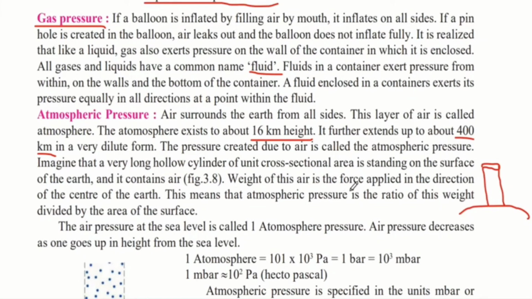Weight of this air is the force applied in the direction of the center of the earth. So all this air would be force that is applied in the direction of the center, that is towards the earth. This means that atmospheric pressure is the ratio of its weight divided by the area of the surface. Earlier we had studied that pressure is equal to force upon surface area, so here the atmospheric pressure would be its weight, which tells us the force, upon the area of the surface.